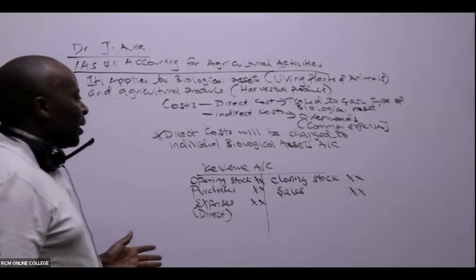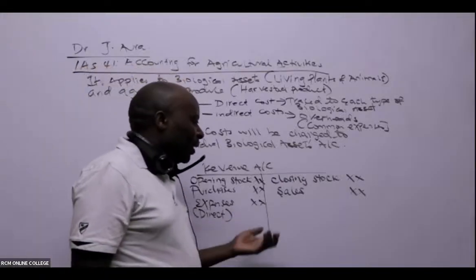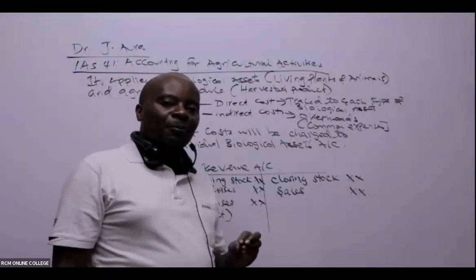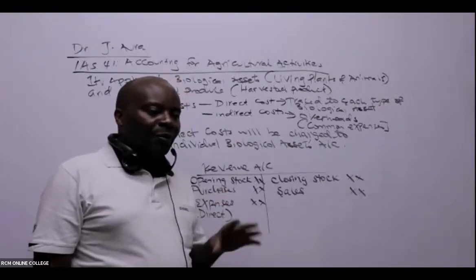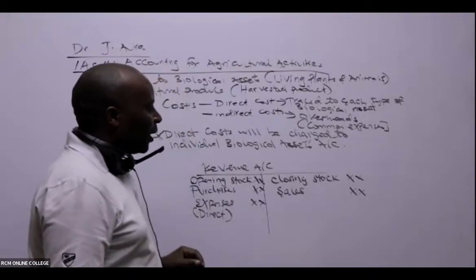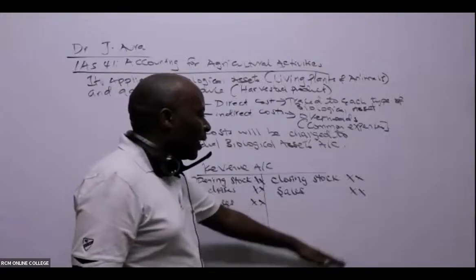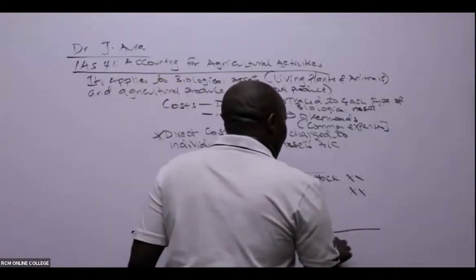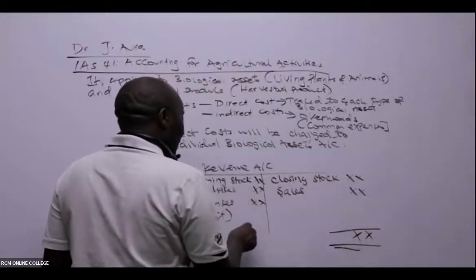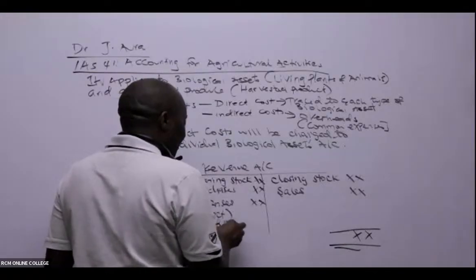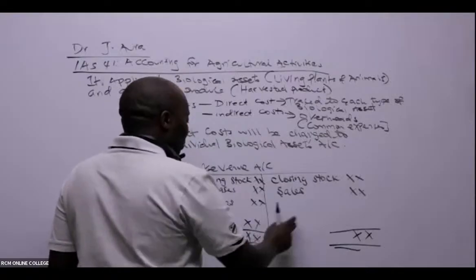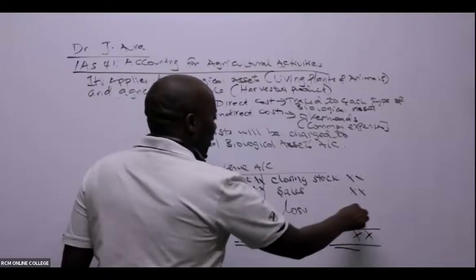So please listen. This revenue account is really a serious thing. We shall use it basically to measure the profit for each biological asset. Such that when I'm balancing my account, if this side is heavier than this side, then the balancing figure here will be a profit. And of course, if it is this side that is heavier, then we shall put a loss here.